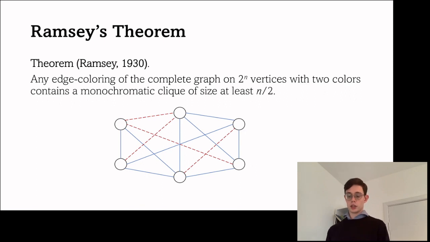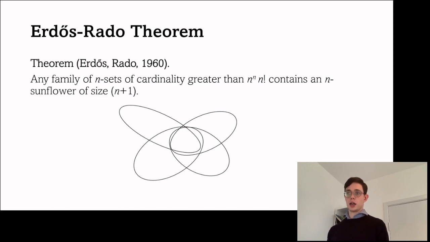if the collection of objects, namely the vertices, is sufficiently large. A similar sort of theorem is known as the Erdős-Rado Theorem, and it says that if you have a family of n sets whose cardinality is greater than n to the power n times n factorial, then you will have an n sunflower of size n plus 1. And recall that a sunflower is a collection of sets that all pairwise intersect in the same set that we call the kernel. And then each of the sets has petals, because they have unique elements that are not in this kernel. I tried to illustrate that with the circles on this slide.